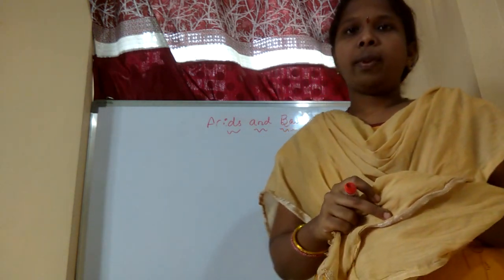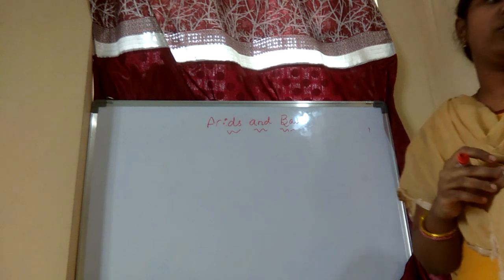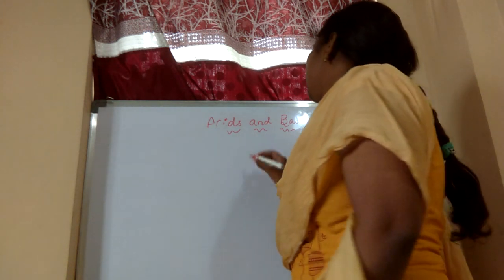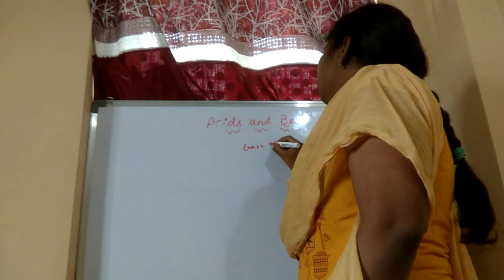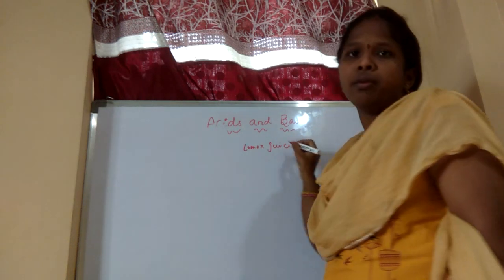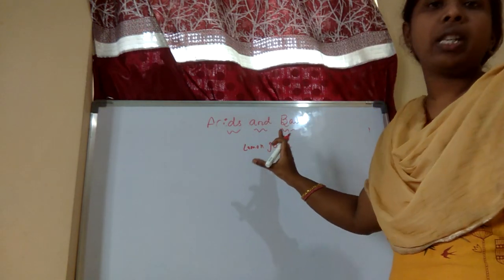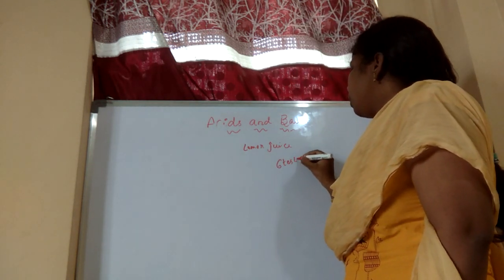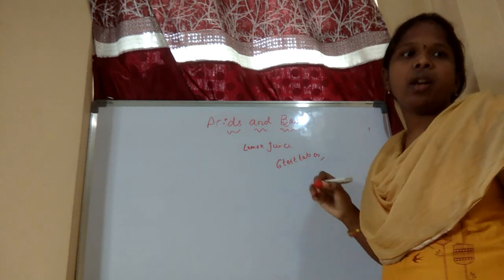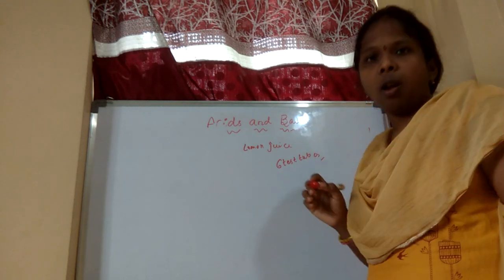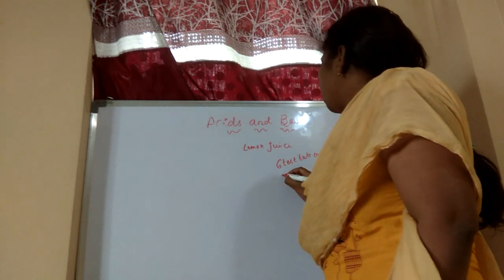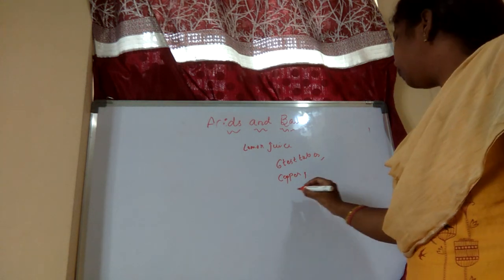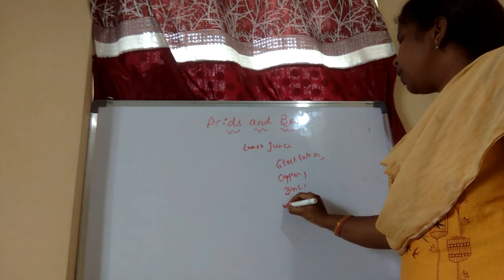And there is one more experiment you have to do. Natural acid. What is a natural acid? Lemon juice. Take this lemon juice in 6 test tubes. How many test tubes? 6 test tubes. And afterwards, what you have to do is add elements: copper, and the other one is zinc, magnesium.